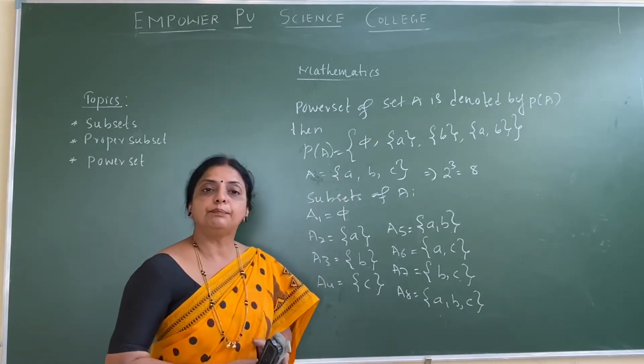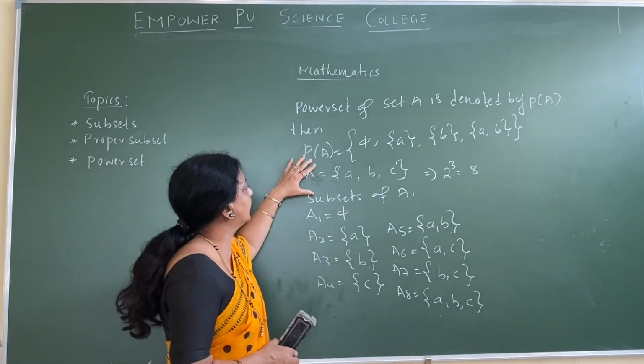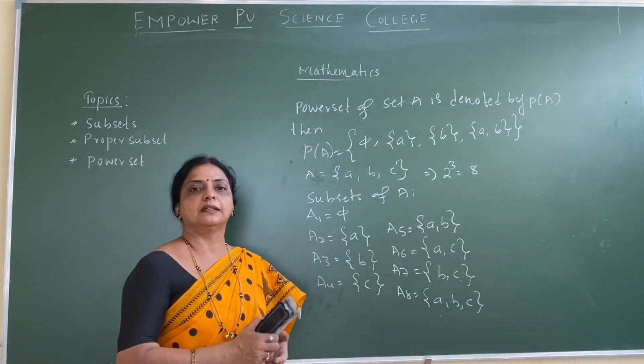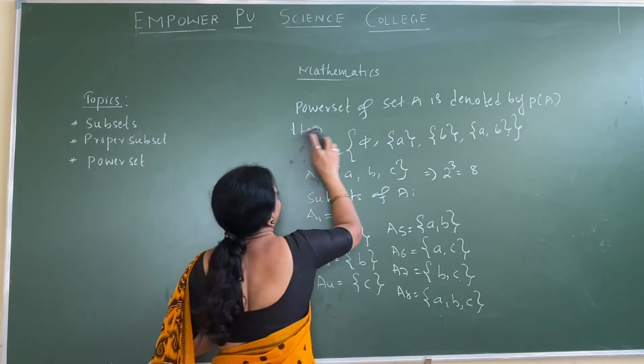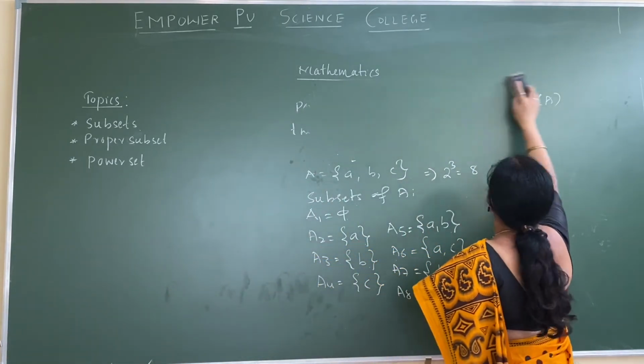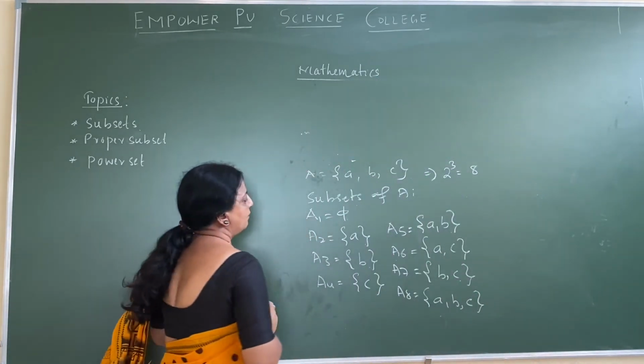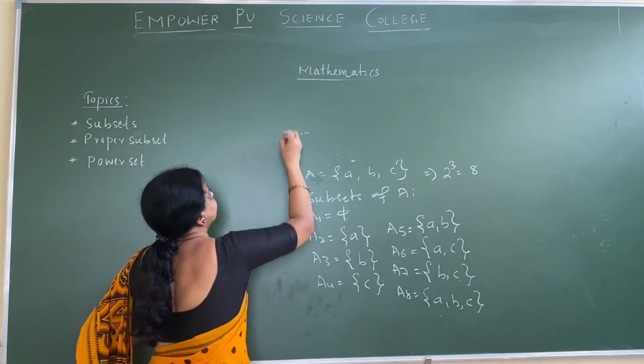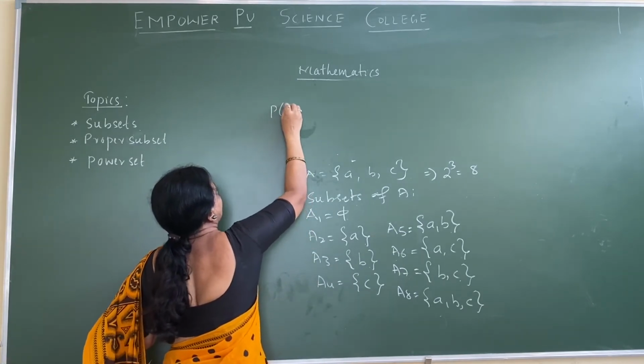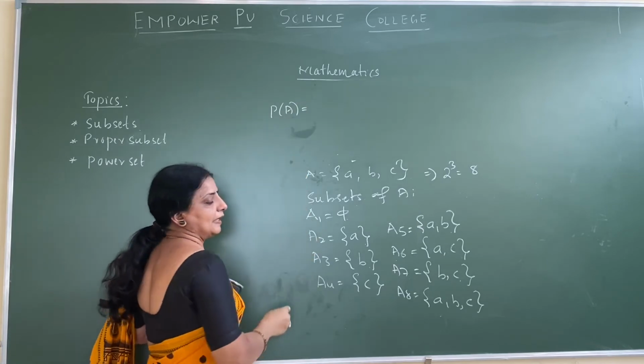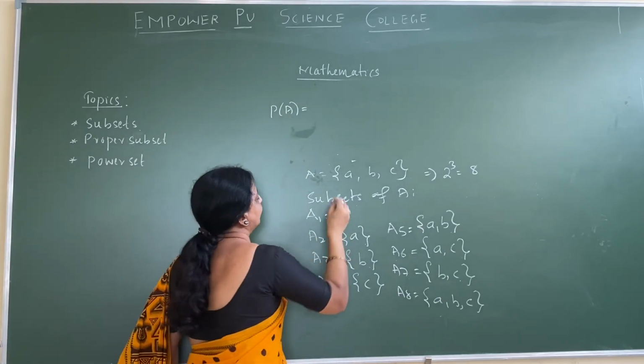Now you have to write the power set. For the given set, the power set will come. So how do I write the power set? The power set is denoted by P of A. Then how do I see the power set of the given set?